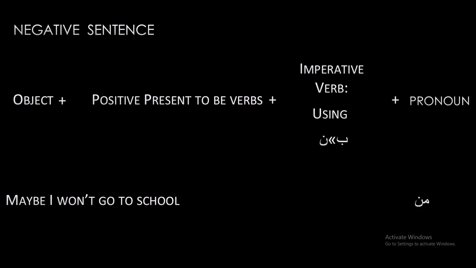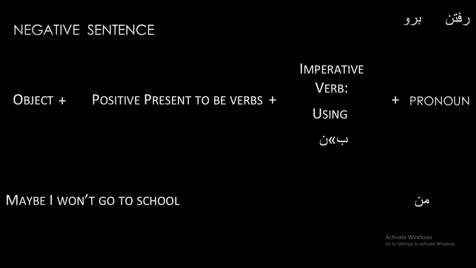We are talking about going. Our verb is going, so going means رفتن in Persian language. But what is its imperative mode? It's برو, and we should use ne instead of its first be in this way for this type of sentences.